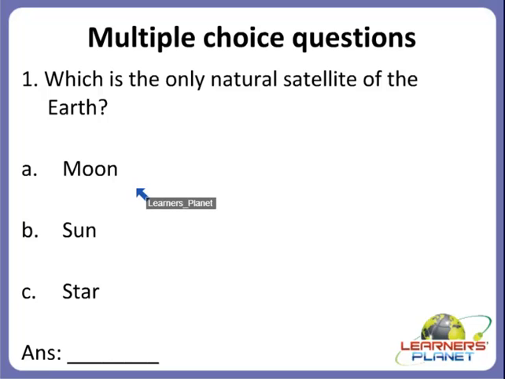Always remember children, all the planets have moons. Even our earth has a moon. And the moon is the only natural satellite of the earth. So we have only one moon and we have only one natural satellite. So A is the correct answer.